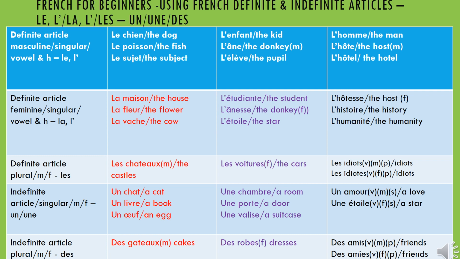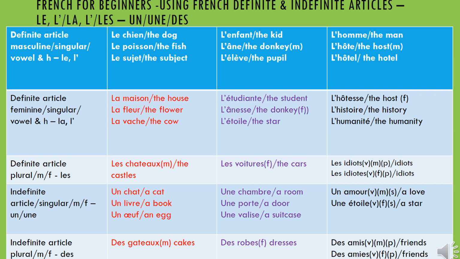You see, it is the same. You just join the S with the A of ami, so the sound becomes like a Z. Des amis. So, we have seen the indefinite articles here.